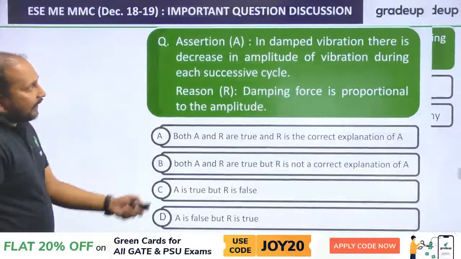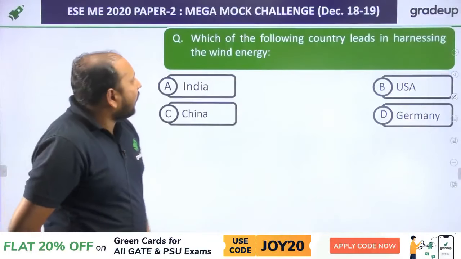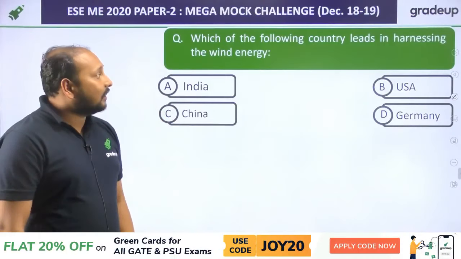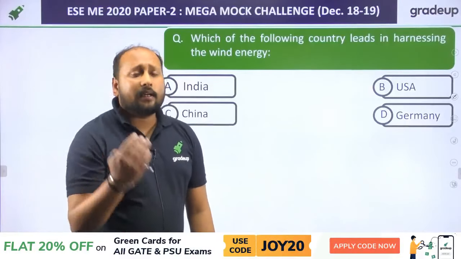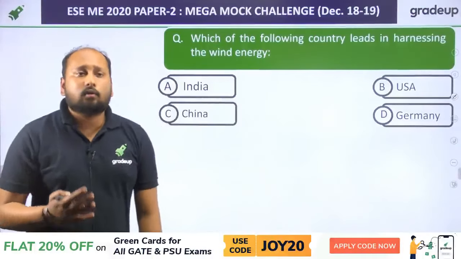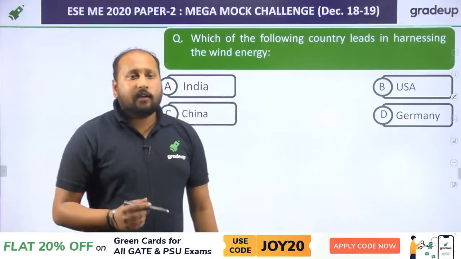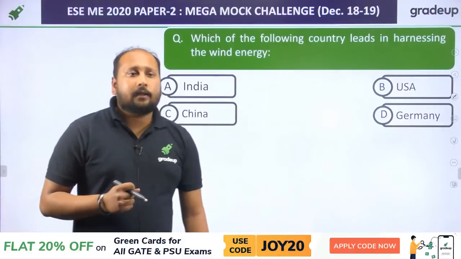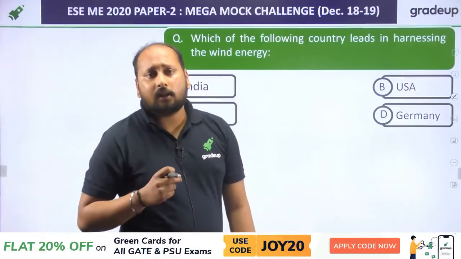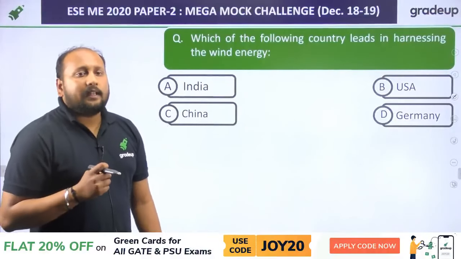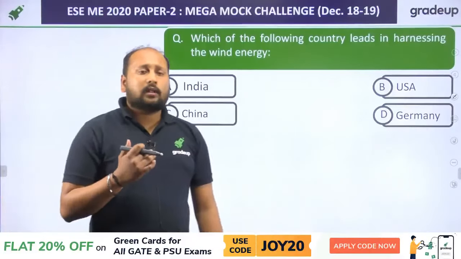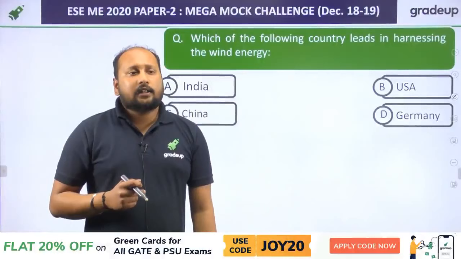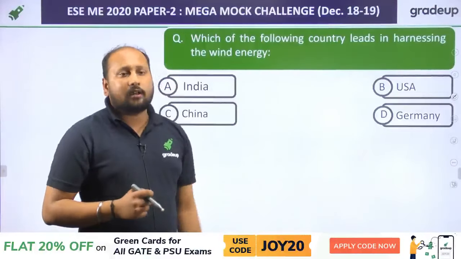C is damping coefficient. Next question, which of the following country leads in harnessing the wind energy? That means which of the country is having the highest power output by using the wind energy? Either India, USA, China or Germany. This topic is from renewable energy. So what should be the most appropriate answer? Which country is having the highest among the 4 of the wind energy? Is it India, USA, China or Germany?